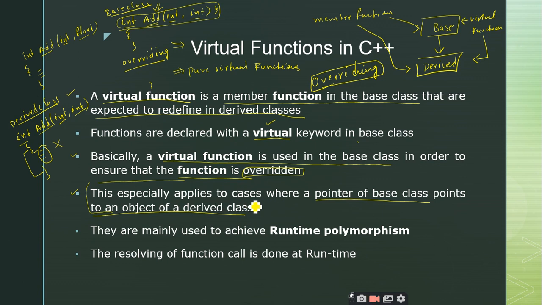Here we apply the virtual function concept whenever we are storing the object of a derived class inside the pointer of a base class. So the derived class object is stored inside the superclass pointer, which means we are making use of the upcasting concept. And this is very important: they are mainly used to achieve runtime polymorphism.